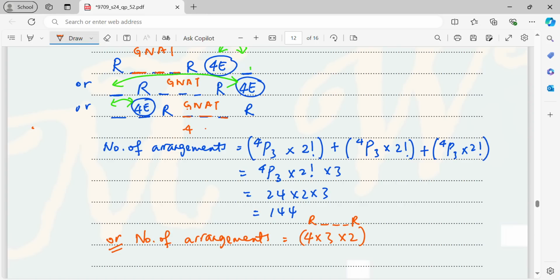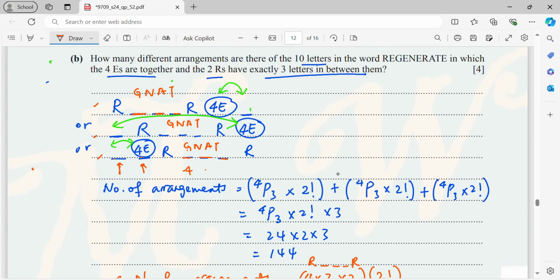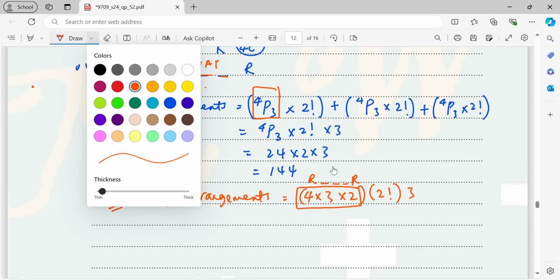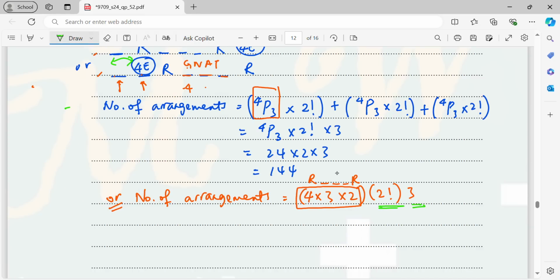Alright, then for these 2, I will have 2 factorial, because to arrange the 4 E's. And then I have 3 cases, 1, 2, 3, so I just times 3. Basically, instead of writing 4P3, you can change to 4 times 3 times 2. It will be the same. So then the 2 factorial and the 3 will be the same as the rest.